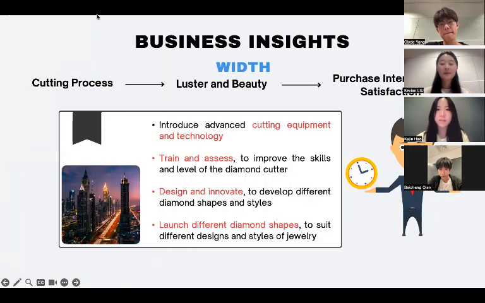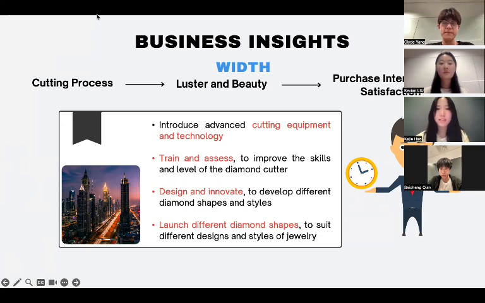The size of the diamond is also an important influencing factor, and it's positively correlated with the diamond price. This means that the company should pay attention to the cutting process of the diamond to ensure the size and shape, which will affect the luster and beauty, and thus affect the consumer's purchase intention and satisfaction. Firstly, the company can introduce advanced cutting equipment and technology to improve the cutting quality and efficiency.